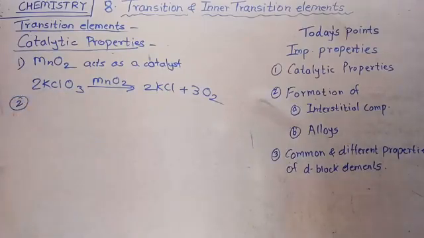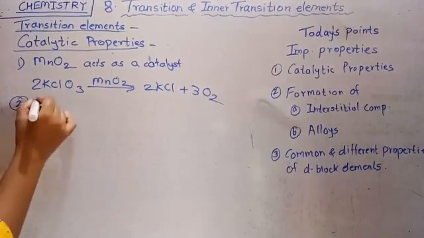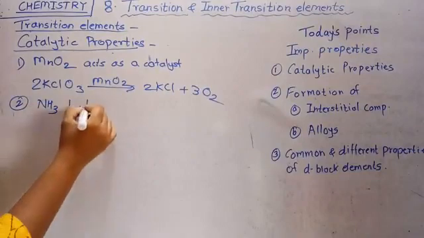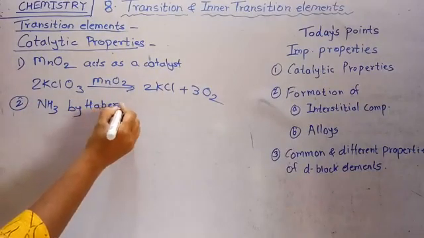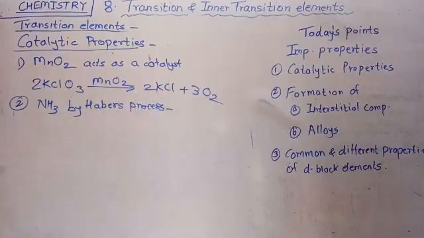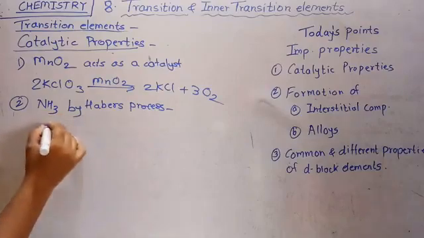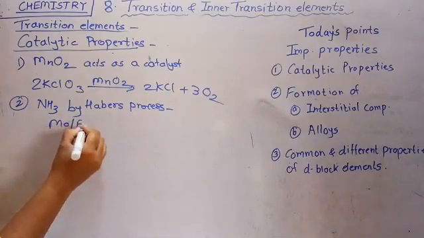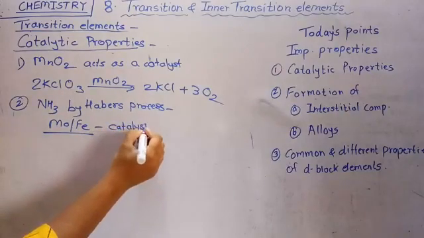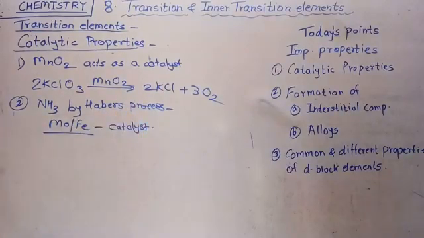Then there is a second example, in the manufacturing of ammonia by Haber's process. Molybdenum is used as a catalyst, which increases the rate of reaction.